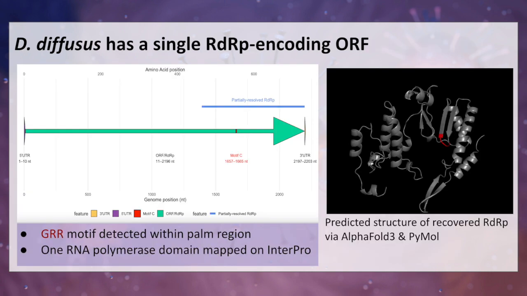Next, our recovered D. diffusus sequence, where we used MegaHit and Diamond, suggested that it has a single ORF encoding the RDRP and no other protein domains, which is consistent for narnaviruses, and we also found the canonical GRR motif within its palm region. But as you can see here by the blue line, we suggest that this did not quite recover the entire genome, or even its entire RDRP.